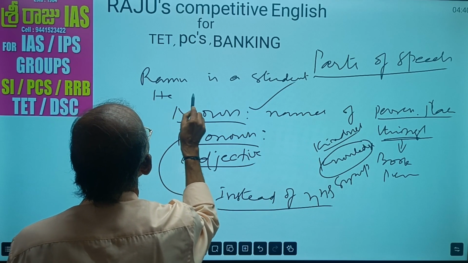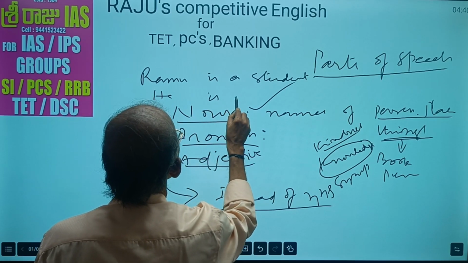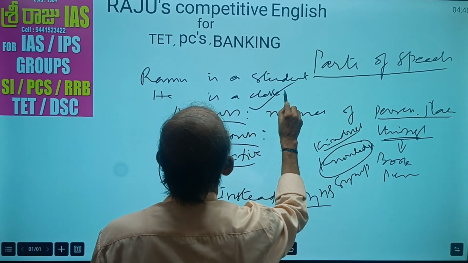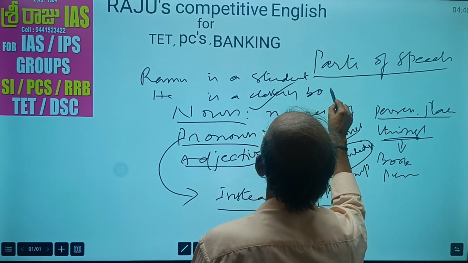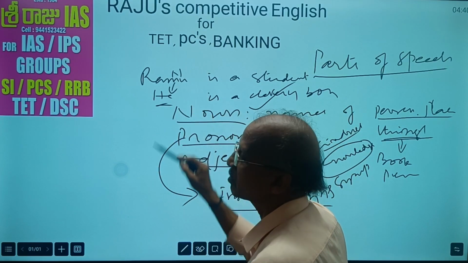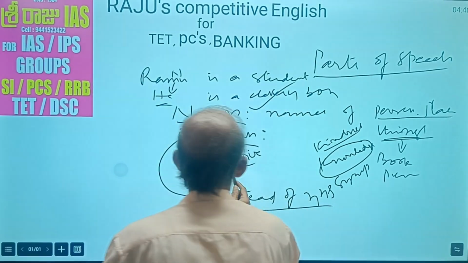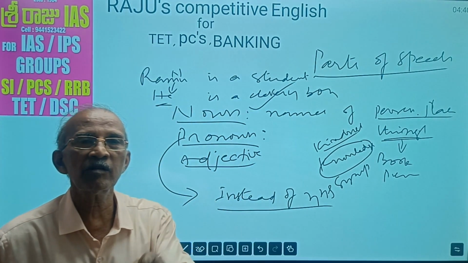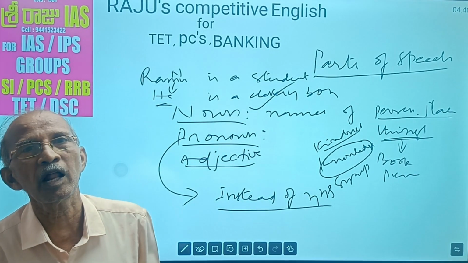He is a clever boy. He is a clever boy. Here, "he" is a pronoun. Instead of this noun, we use the pronoun. So like this, pronouns are used instead of nouns.